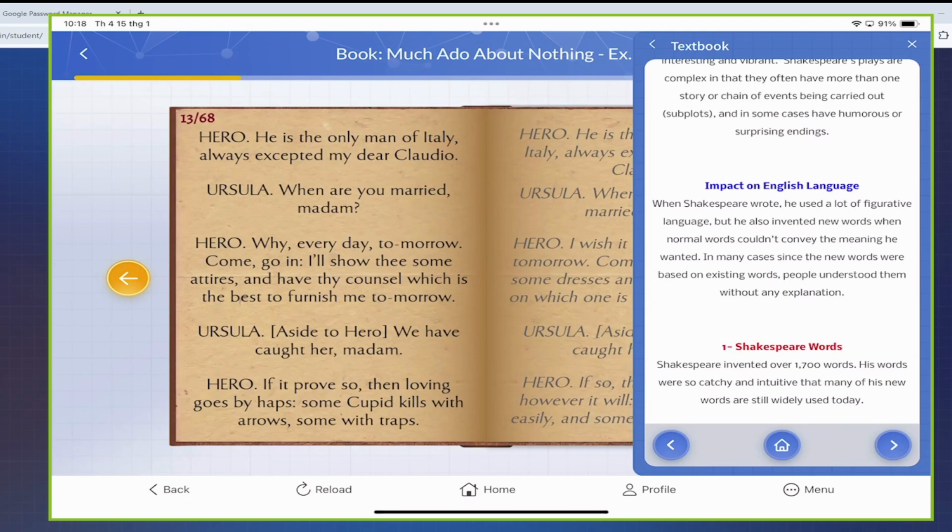When he was writing plays and poems, he used most of the words we use nowadays, but of course, they couldn't convey the meaning that he wanted. So he invented words of his own, which includes 1,700 words. That's a lot.